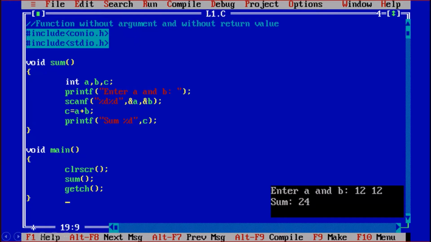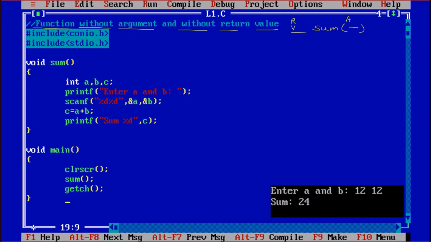Okay everyone, so now we are going to learn the first classification of function, which is function without argument and without return value. So first of all, we are making a comment, function without argument and without return value. We know that without argument means, let us suppose that we are having a function sum. So anything coming into that bracket is called the argument, and whatever comes before that is the return value. Okay, so no argument, no return value.